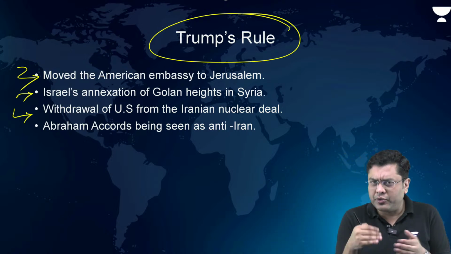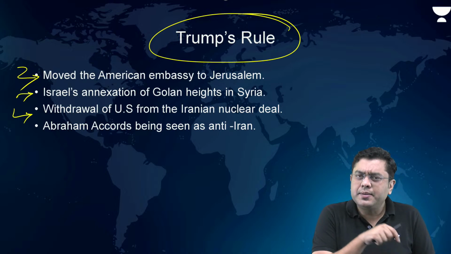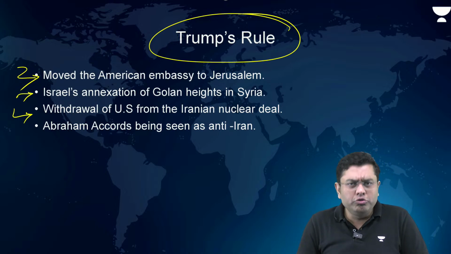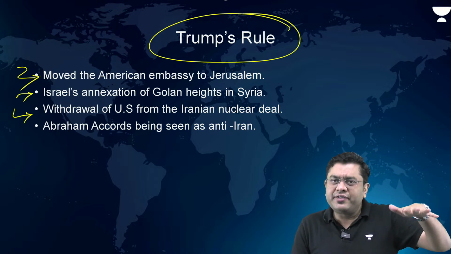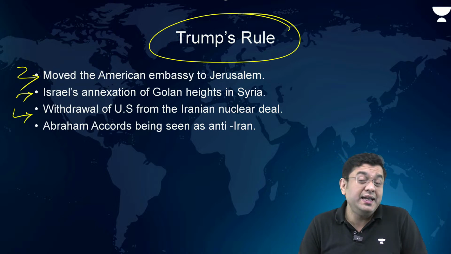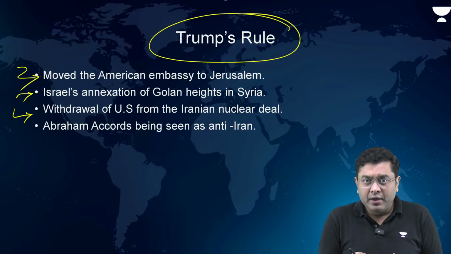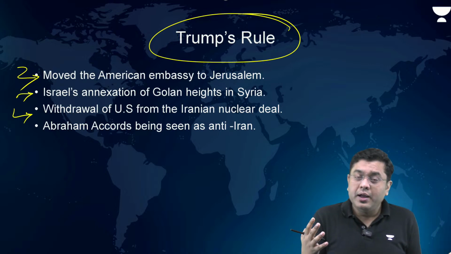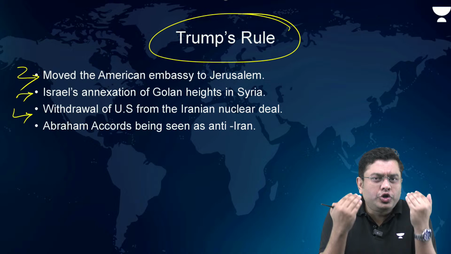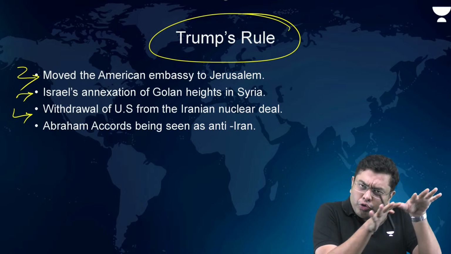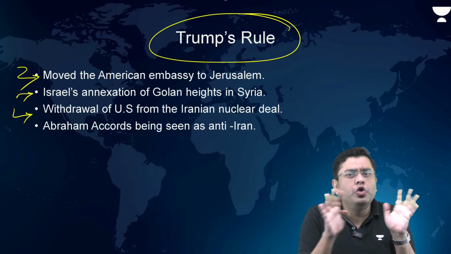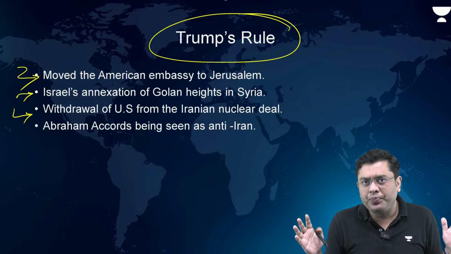Climate agreement we will talk about separately in the third topic. But when Donald Trump withdrew the US from the Iranian nuclear deal, Iran saw it as a blatant betrayal, where the global nations had told Iran that you follow this course of action, no sanctions will be imposed against you.